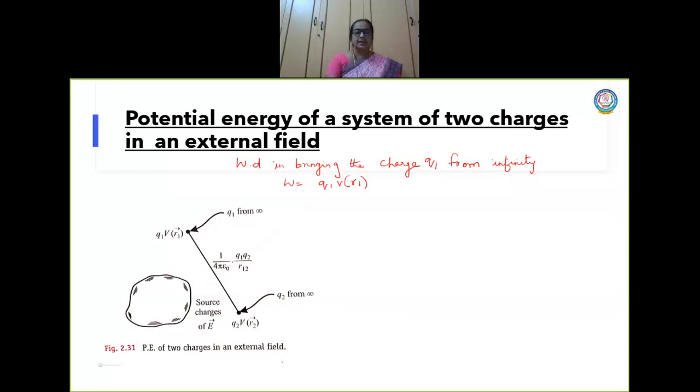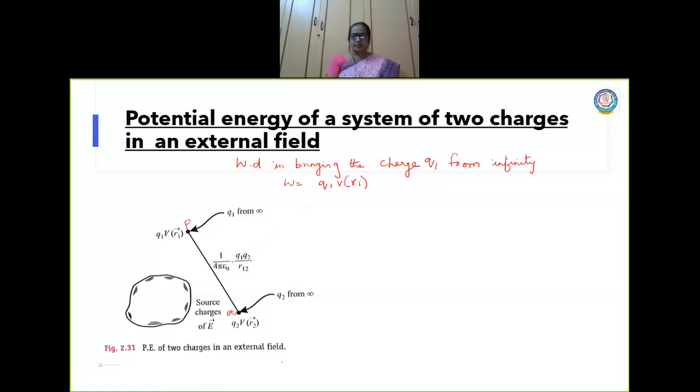Now, let me understand in such a way that let me name this point as P and let me name this as Q. Okay? Capital Q. So, I am going to bring a charge from infinity to a point P which has a position vector R1, and this value is given as work done as Q1 V at R1. There is no other charge, so I can comfortably bring the charge Q1 from infinity and make it sit at point P, whose work done is given as W is equal to Q1 V at R1.